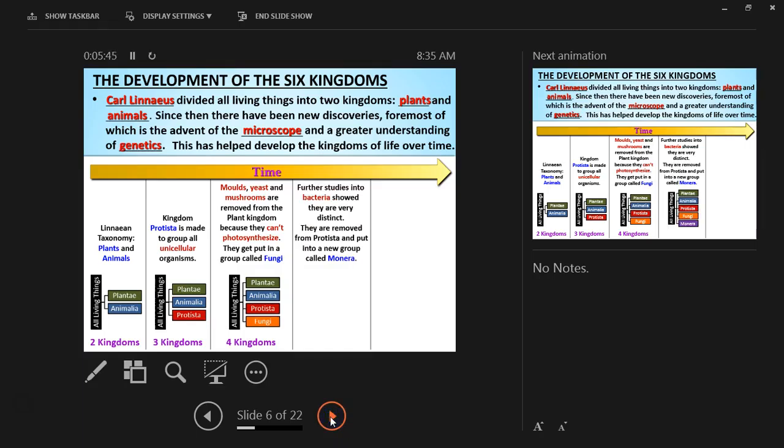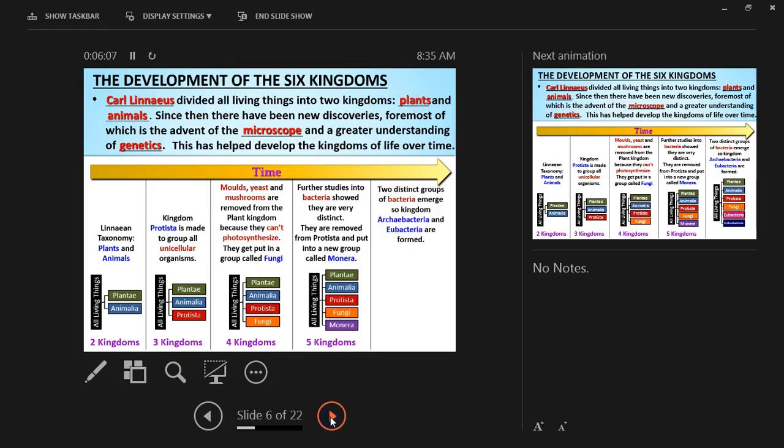It says further studies into bacteria show they are very distinct. They are removed from Protista and put into a new group called Monera, which is the 5th kingdom. So we know that bacteria are relatives of Monera, the 5th kingdom, and they separate themselves from Protista. Even though Protista is unicellular, bacteria is unicellular as well because it's a one cell organism. But bacteria have some different capabilities that make them different from Protista.